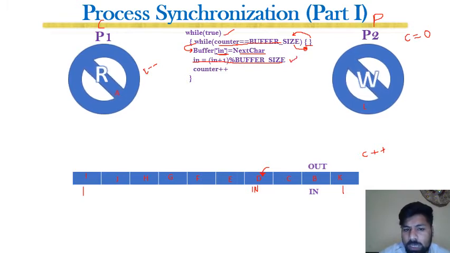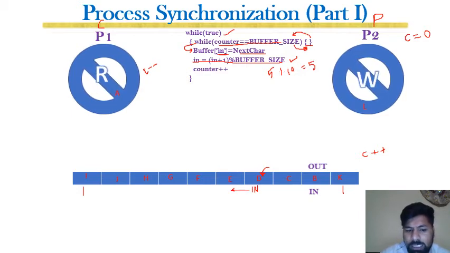So n is equal to n plus 1, that is 4 plus 1, which is 5, and remainder buffer size, so buffer size is 10, so 5 remainder 10 becomes 5. So the n pointer will be moved to the fifth index.